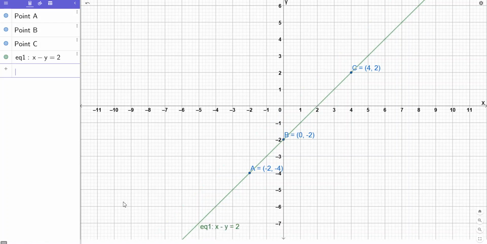So here is the graph of the equation x minus y is equal to 2. I hope it is clear to you all how to draw the graph. If you all wish to take a note, you can note it down. For you all, I will be showing it to you one more time.